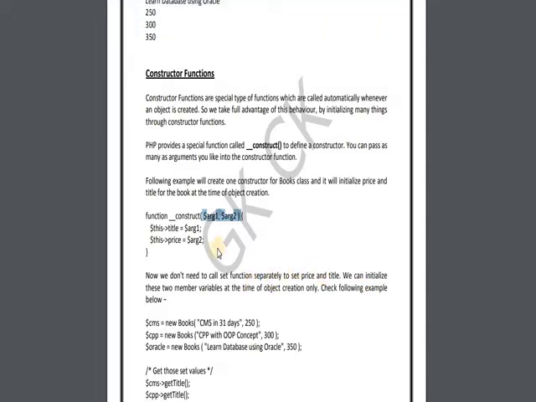So this will set the arguments passed from these parameters: argument 1 is set as the title, argument 2 is set as the price. Whenever you create a particular object, at that time you have to pass these 2 arguments.